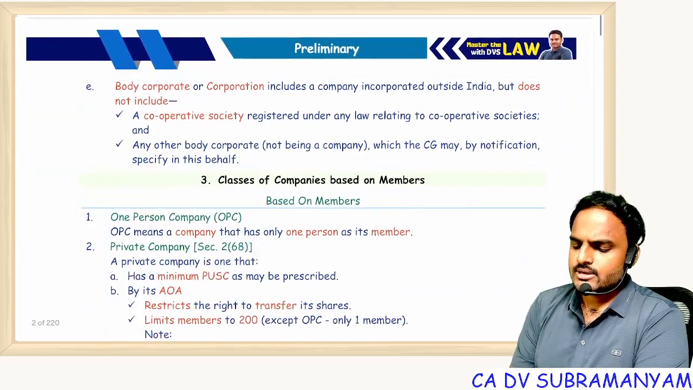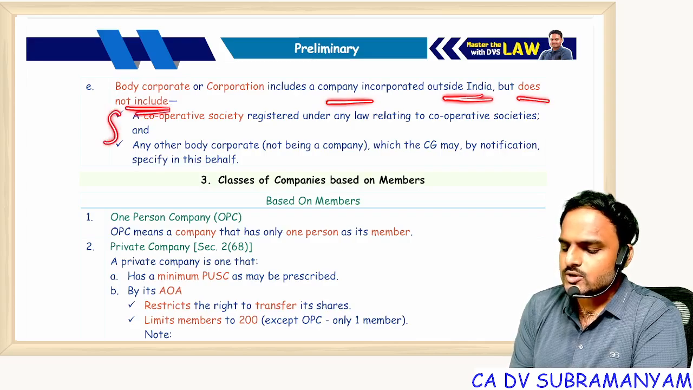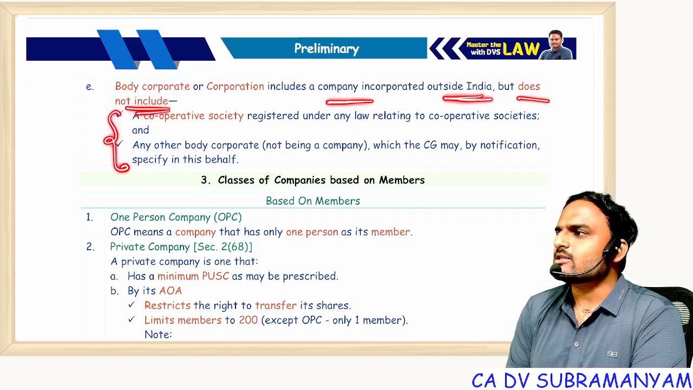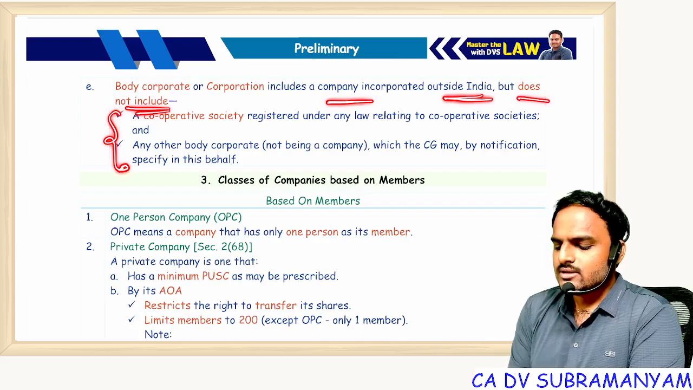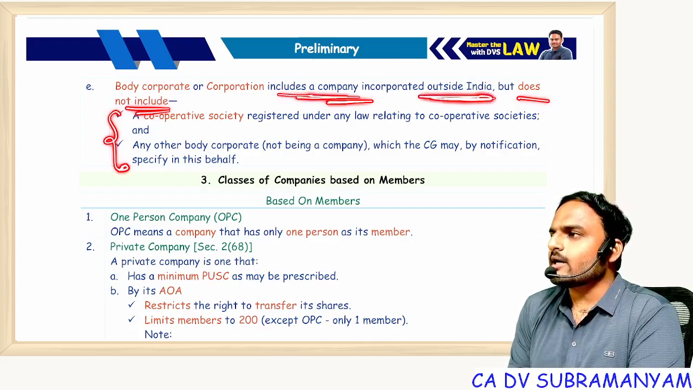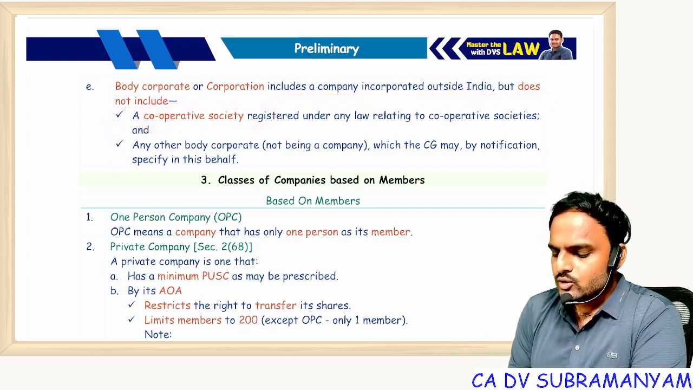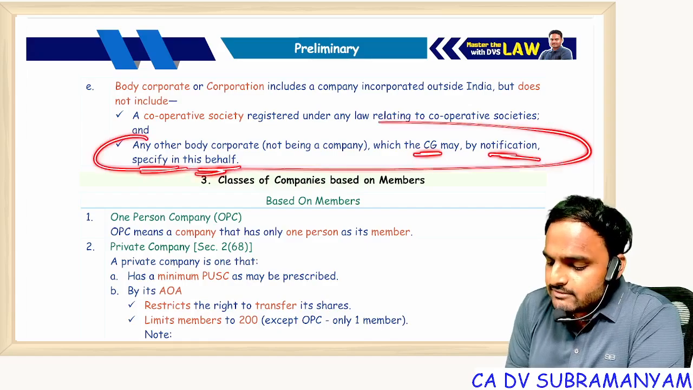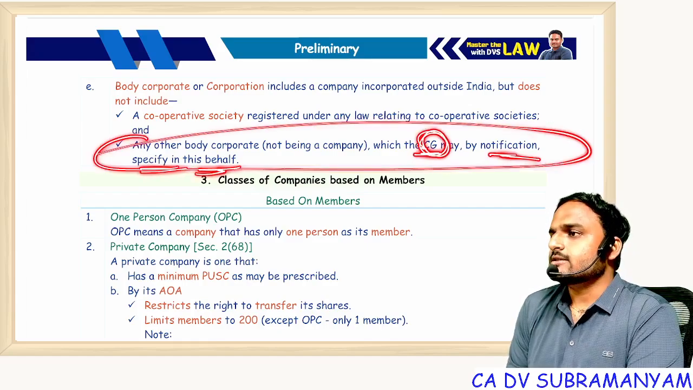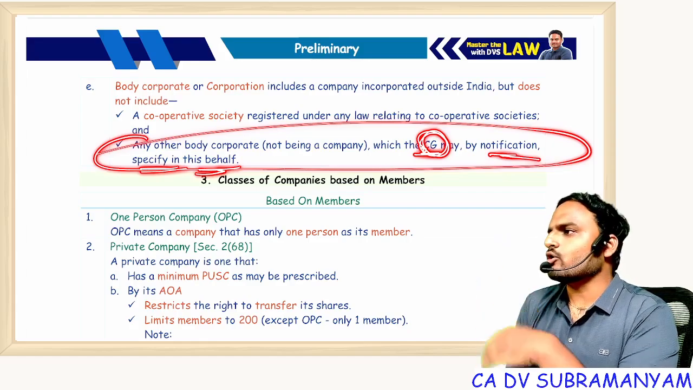Next one, body corporate. Just now I told you, body corporate includes a company incorporated outside India, but does not include 2 things. Sir, you told body corporate means incorporated association. No, sir. That is a meaning. What is the definition? It includes a company incorporated outside India, but does not include a cooperative society. It does not include any other body corporate which the CG may by notification specify in this behalf. This point is giving power to the CG. CG has the power to prescribe a few body corporates which are not to be treated as a body corporate.